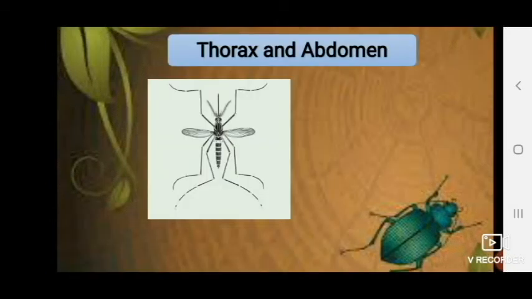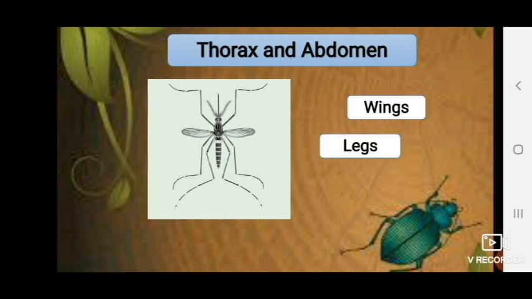The second major part of the insect is the thorax region, and this is the middle part of the insect. Now, from this part, we can see 6 legs coming out along with 2 wings. So, the 3 pairs of legs and 1 pair of wings are seen coming out from the thorax region.